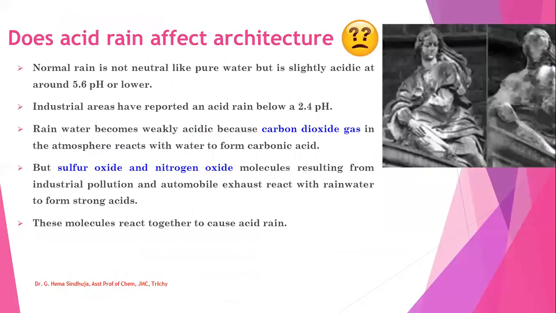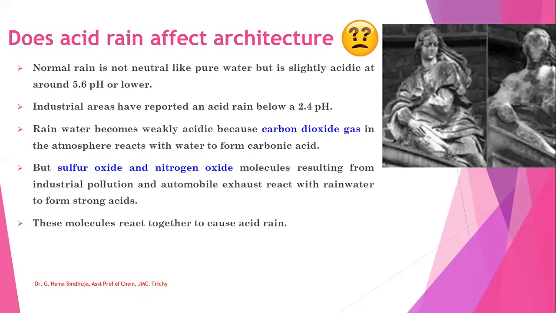Since we are talking about rainwater, we can also ask a question: does acid rain affect this kind of architecture? Normal rain is not neutral like pure water, but slightly acidic at around 5.6 pH or lower. Industrial areas have reported acid rain below 2.4 pH. Rainwater becomes weakly acidic because carbon dioxide in the atmosphere reacts with water to form carbonic acid.